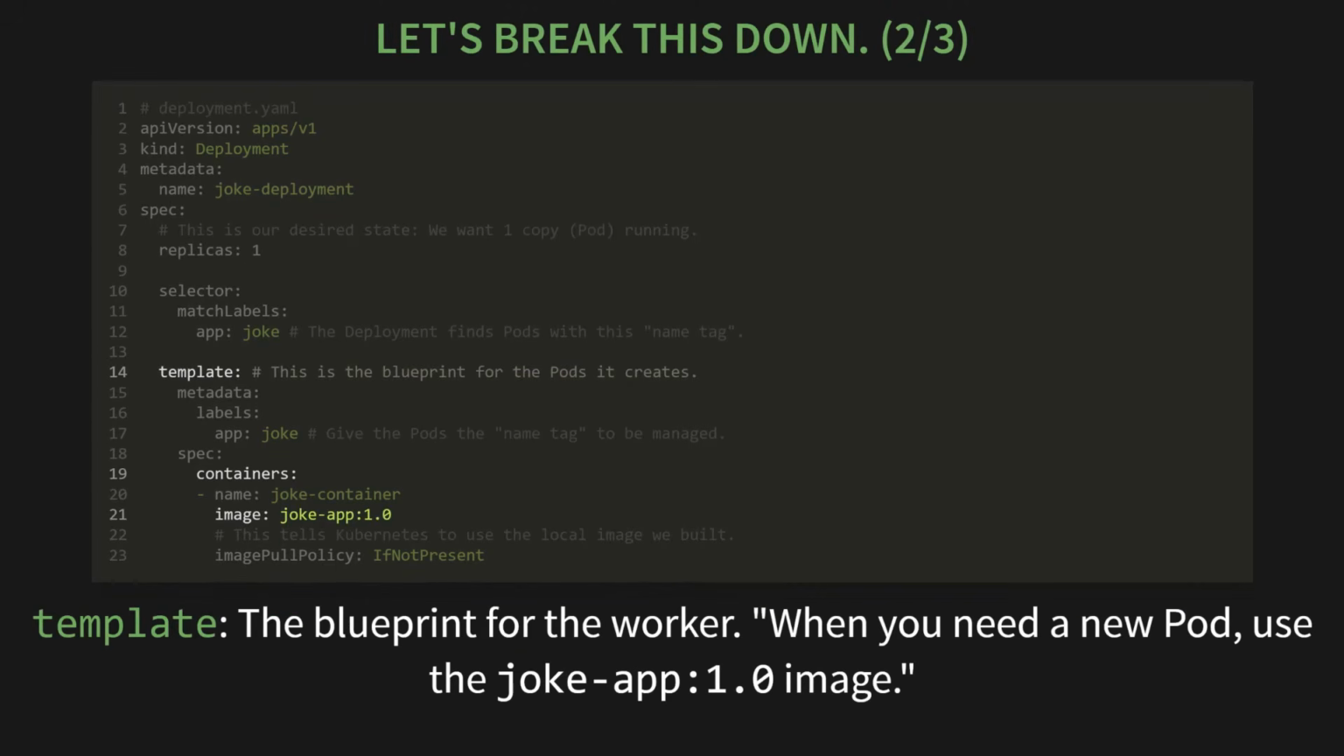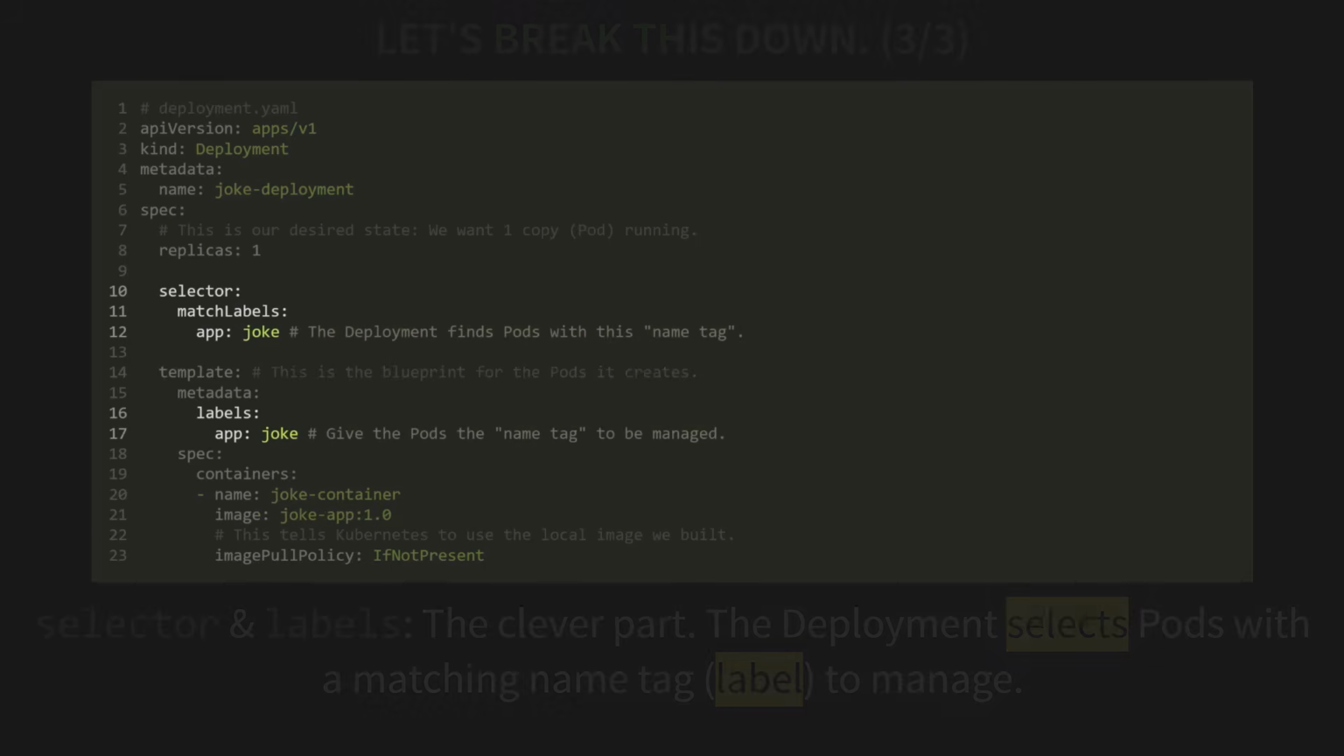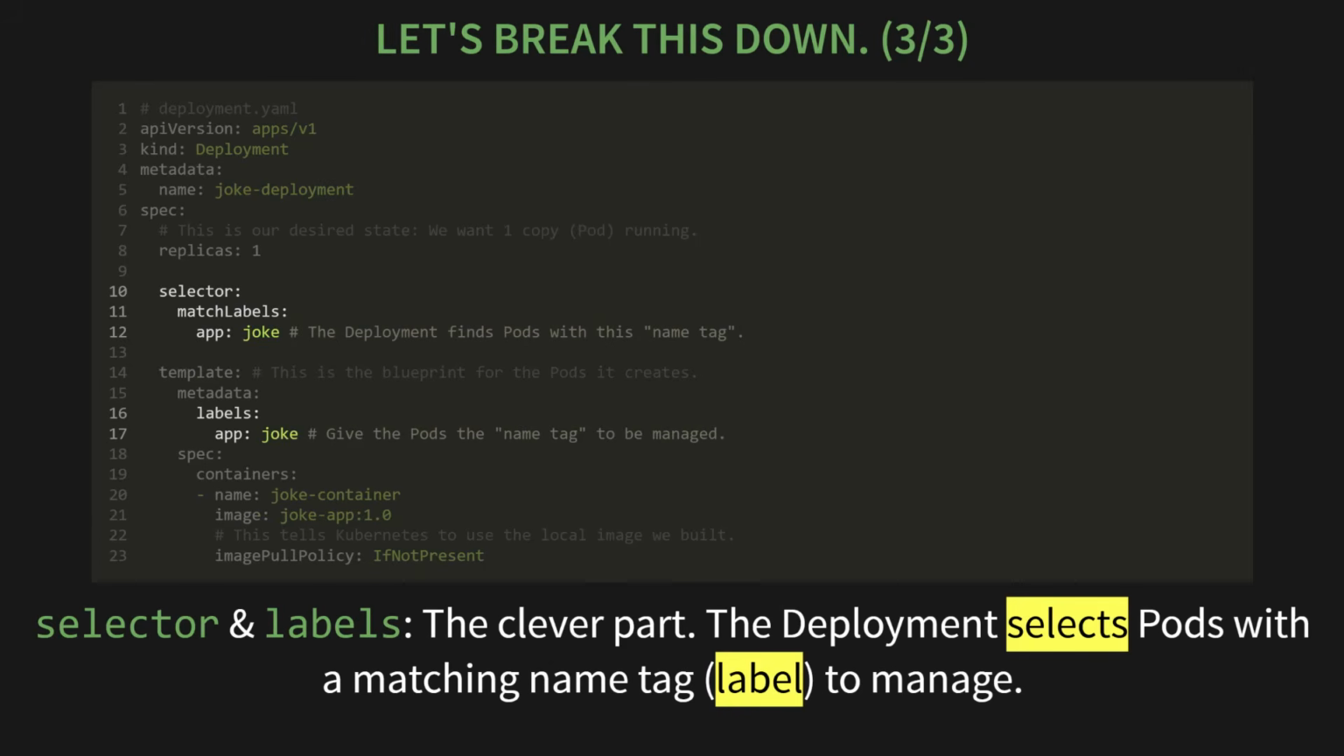Next up, the template section. This is the blueprint for the worker. You're basically saying, hey manager, when you need a new pod, use the joke-app:1.0 image that we built in the last chapter. And finally, the selector and labels. This is the really clever part. The deployment, the manager, selects pods with a matching name tag or label to manage. We're putting a label on our pods that says app: joke, and then we tell the manager to go find and manage any pods with that specific tag. It's how the boss keeps track of its employees.